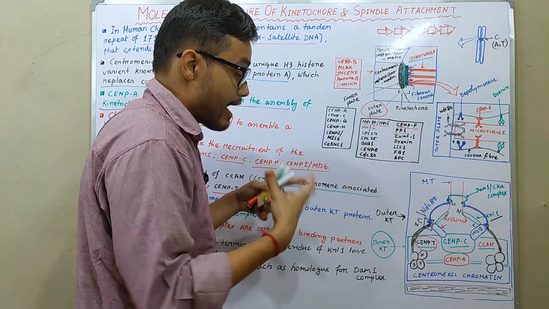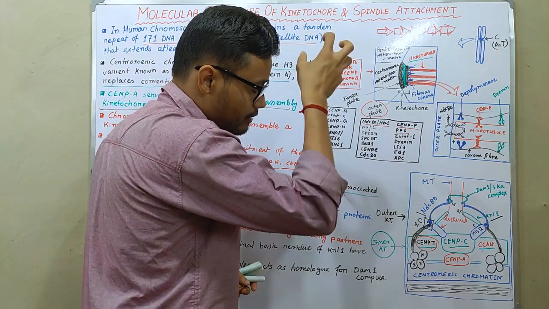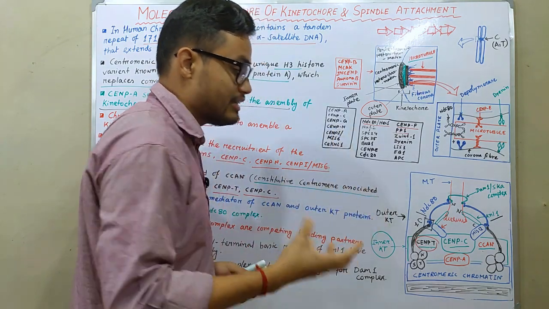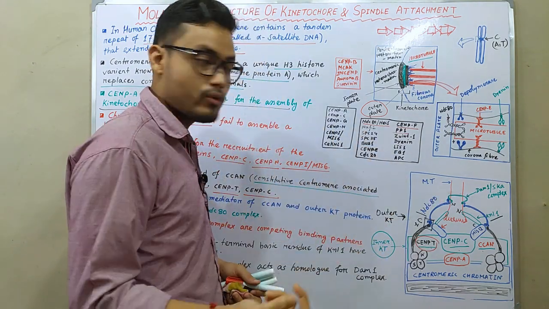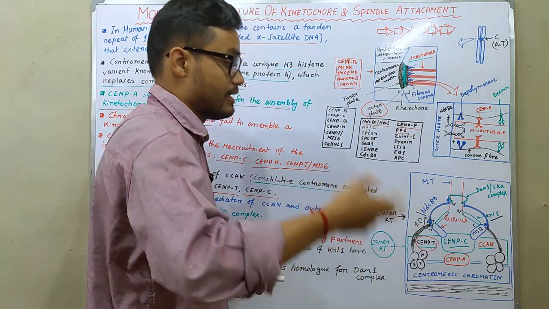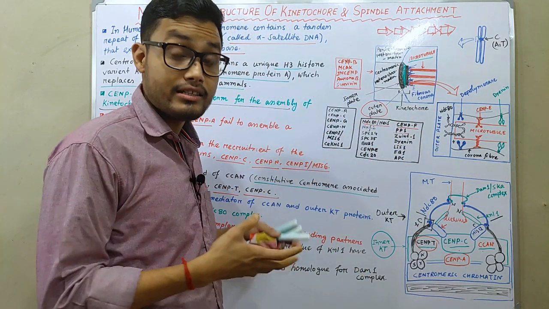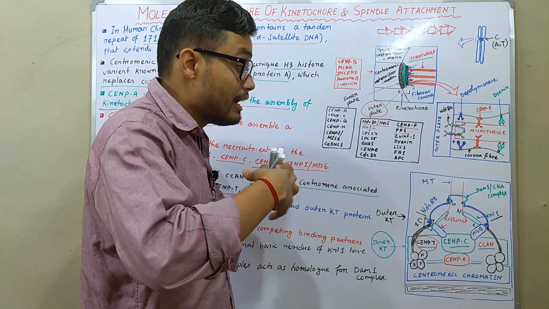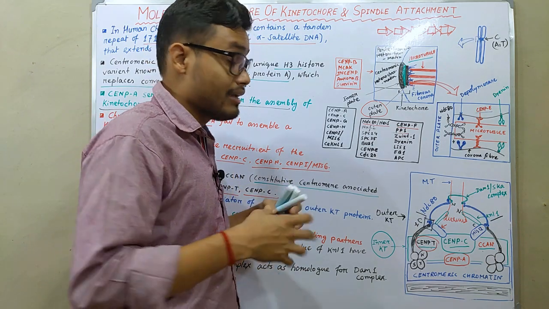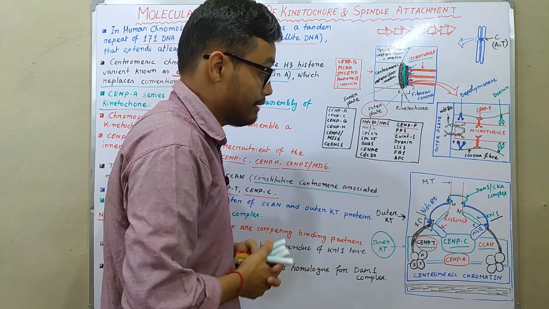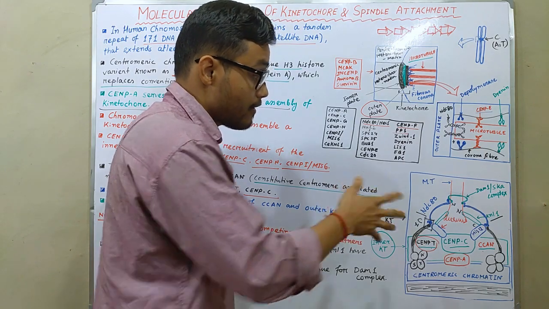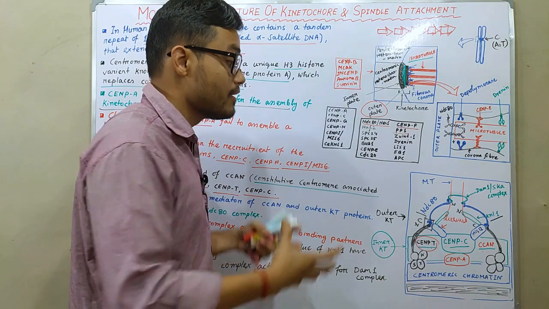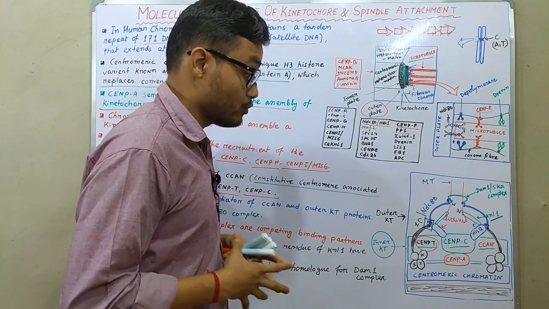It helps you understand this complex mechanism in an easier way, that is the function of CNPT, CNPC, KNL1, Mis12, the SKA complex and NDC80. NDC80 plays a crucial role in holding the kinetochores with the microtubules. NDC80 molecules are very much essential for this binding, and they particularly facilitate the binding of microtubules with the kinetochore portion.